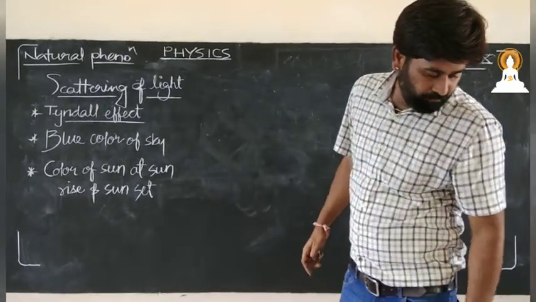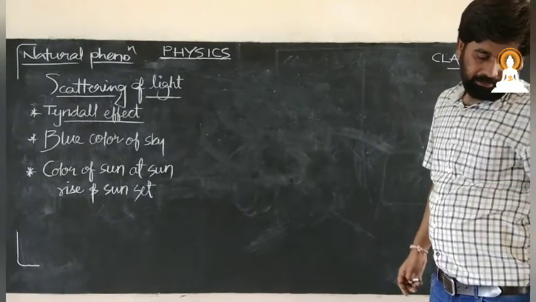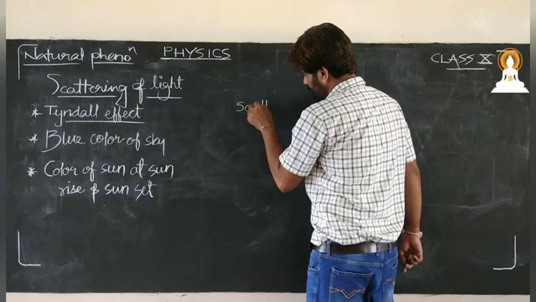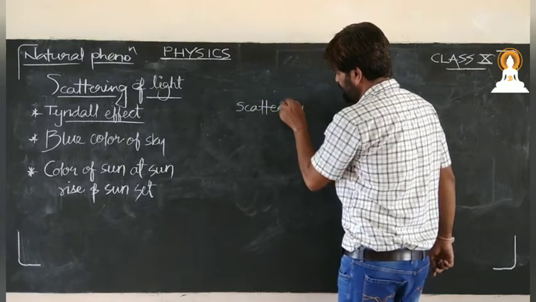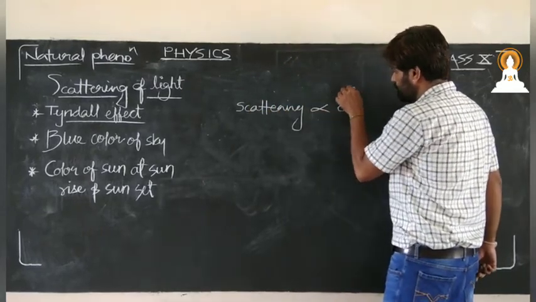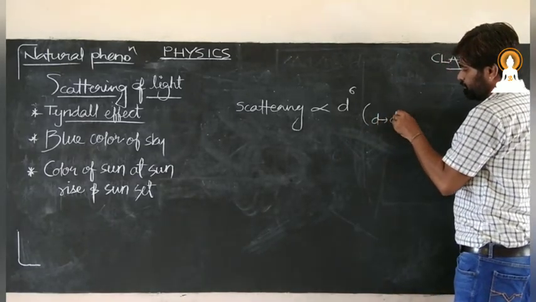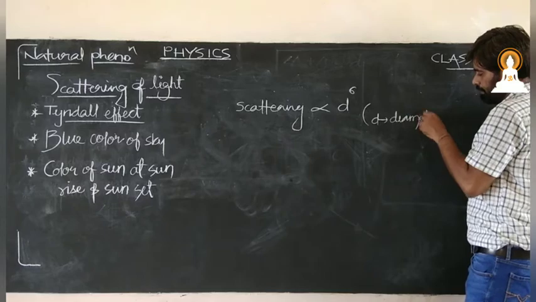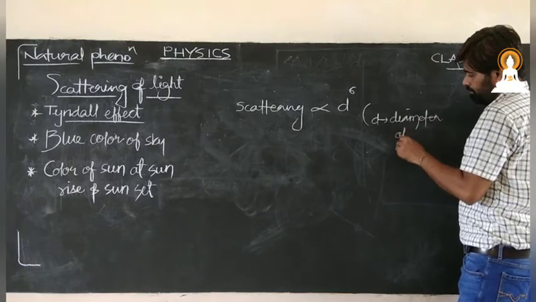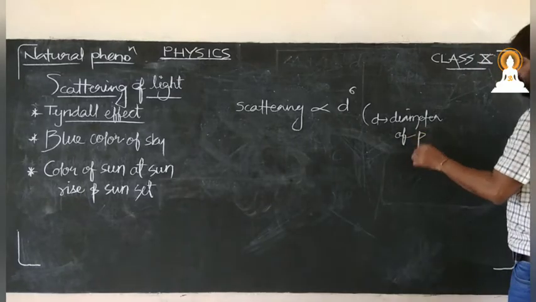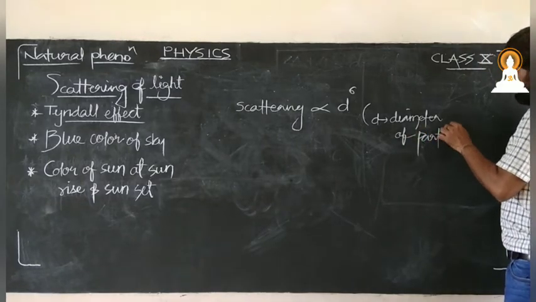Now here, scattering is directly proportional to d to the power 6, where d is the diameter of the particle.